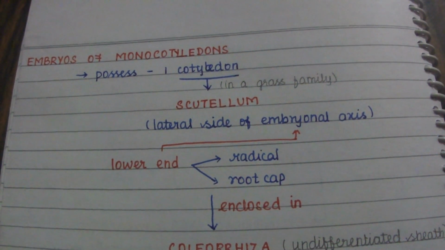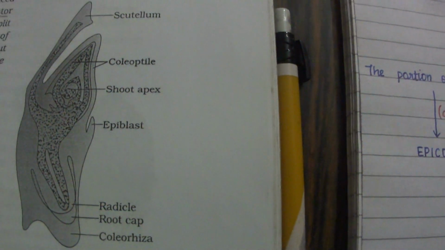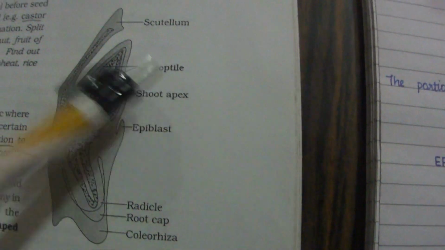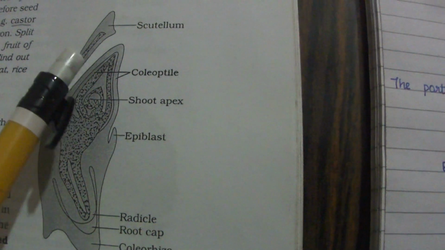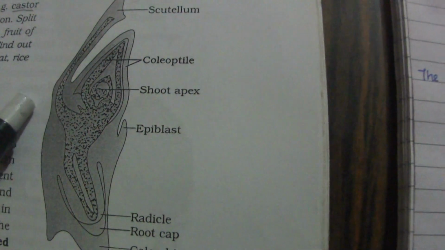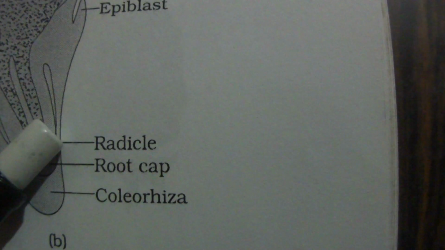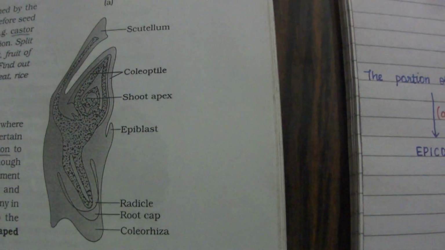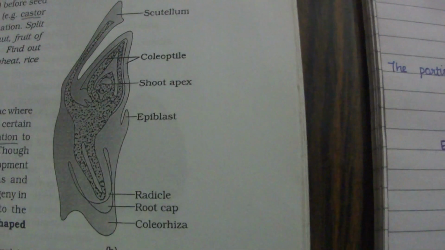Now we can see the LS of an embryo of grass. This is the diagrammatic representation of the LS of a grass embryo. Here is the scutellum, the coleoptile, the region of this and this, and the shoot. Here is the epiblast. Here come the radicle, root cap, and coleorhiza. So this is the entire diagram, the LS of an embryo of grass.